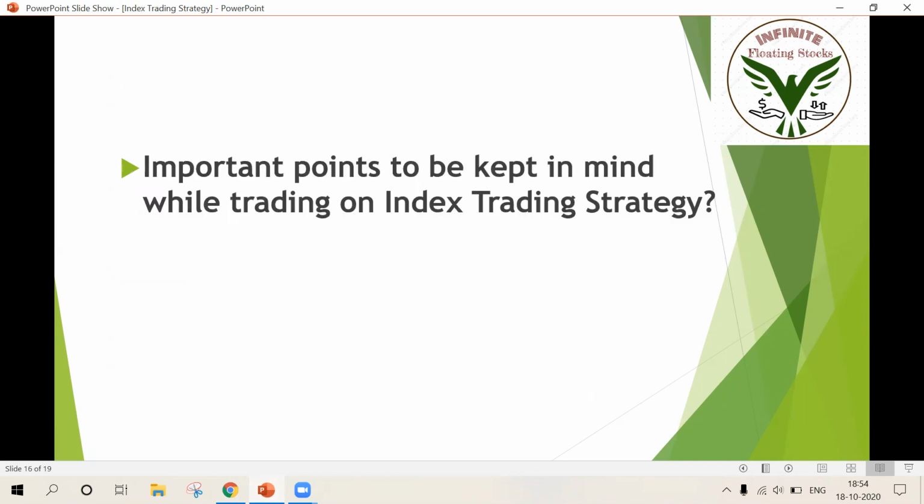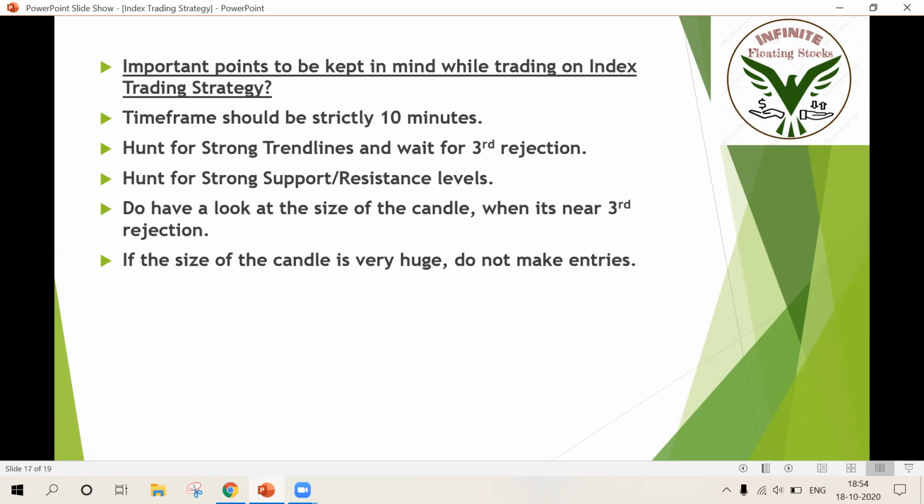Important points you need to keep in mind while trading this strategy. So repeat, because this is very important. This will give you money. Okay. So time frame should be 10-minute. Hunt for strong support, strong trend lines, and wait for third reaction. And hunt for strong support and resistance level.